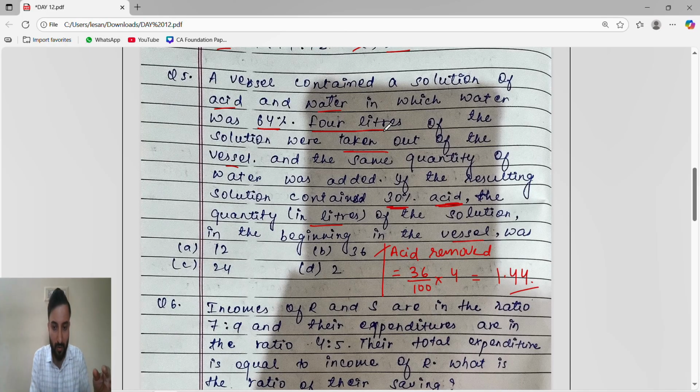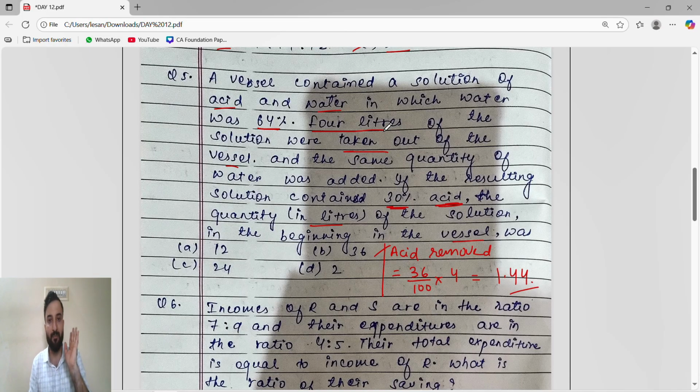Overall the solution they have taken out is 4 liters. In that, 36% is acid and 64% is water. We have to talk mostly about the acid, because the final resulting solution contains 30% acid.